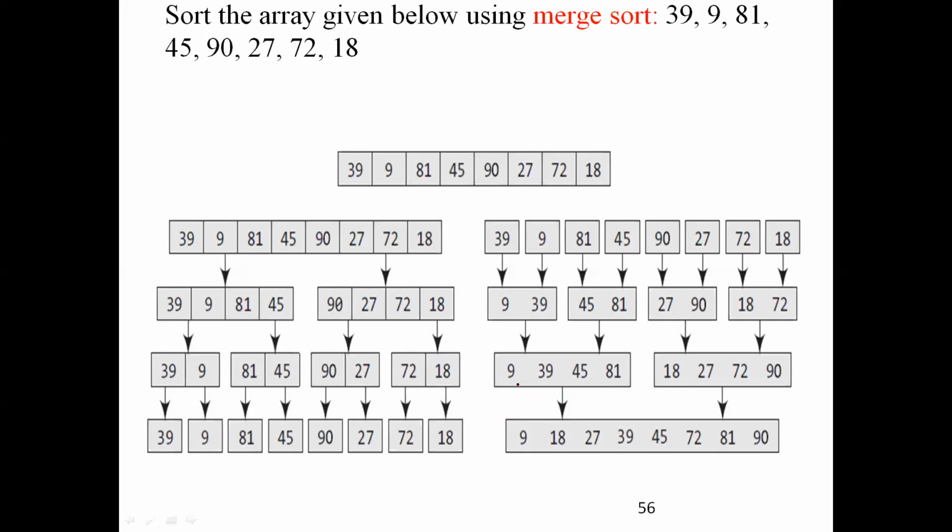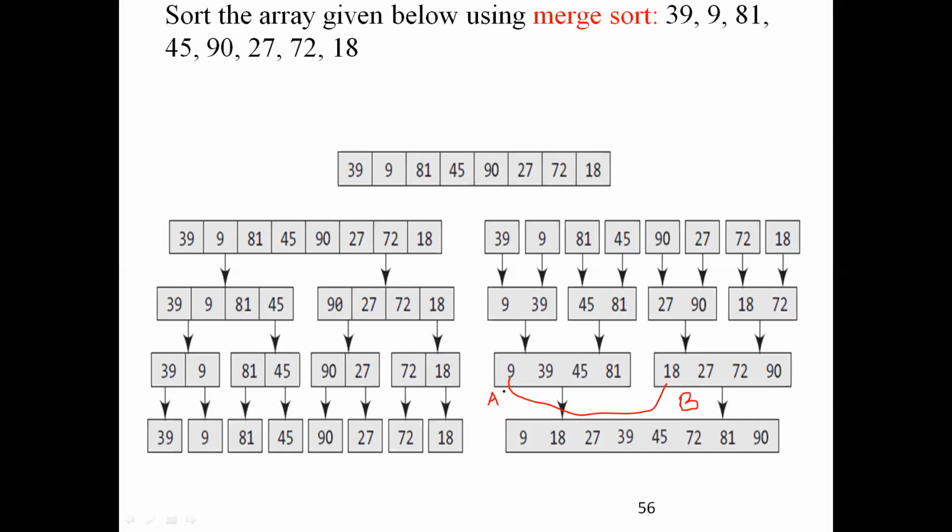It can be done in this way. I told that I've taken the element from the right subarray, but I can do this in this way also. I can take the first element of the left subarray. 9 is compared with 18. I will name this array as A, and this array as B.